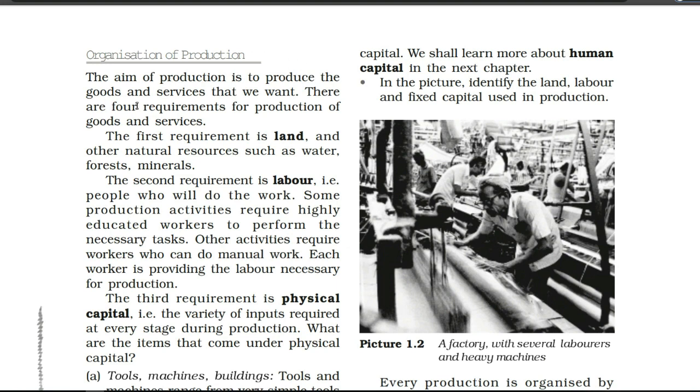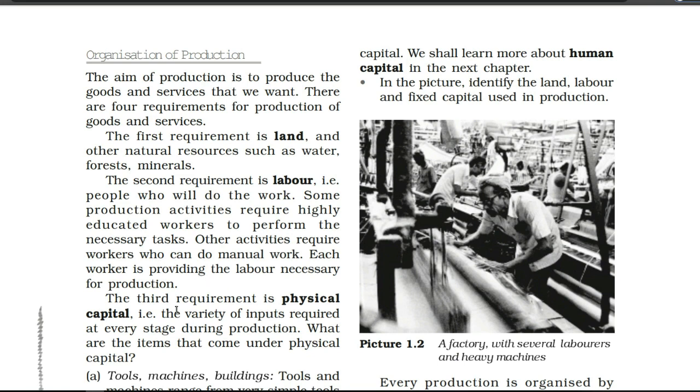There are a total of 4 requirements for production of goods and services. If you are going to produce any goods or services, and you are going to give them to any other person, first of all, what things are required? Total 4 things are there which we require. Underline this line: the total 4 requirements come under the organization of production. Now one by one we are going to discuss, and remember the highlighted words given here are all important words which we have to mark because these are your headings.